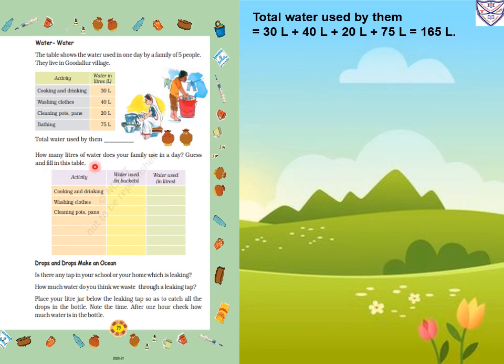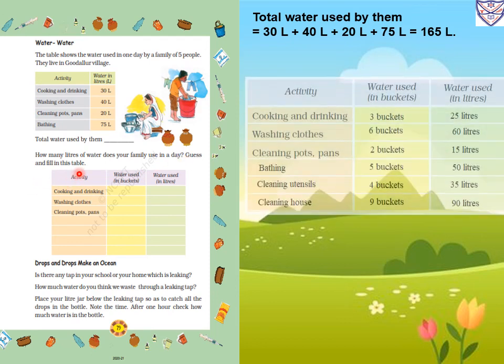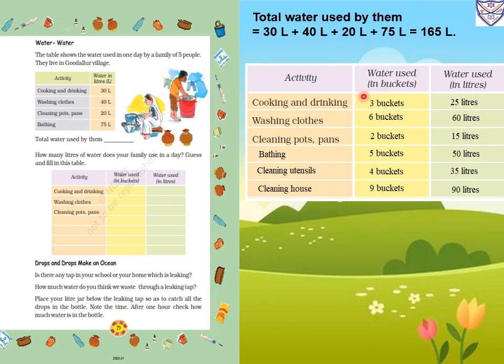Now how many liters of water does your family use in a day? Guess and fill in this table. Water used in buckets and water used in liters. Cooking and drinking, we need 3 buckets, so 25 liters. Washing clothes, 6 buckets, that is 60 liters.